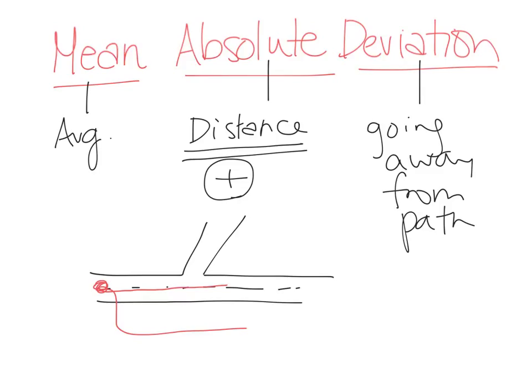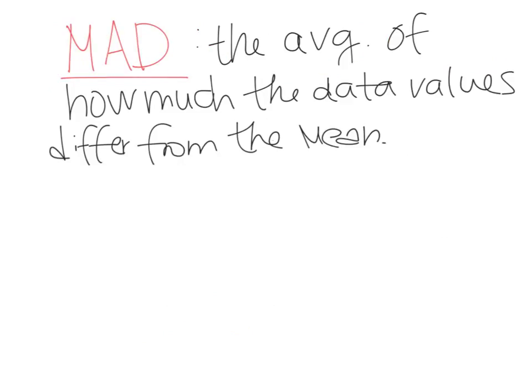Now, we will get into math. So, the mean absolute deviation means the average of how much the data values differ from the mean. Okay, that's a handful. Let's think about what this means. I will give an example which will make this a little bit more sense, okay?